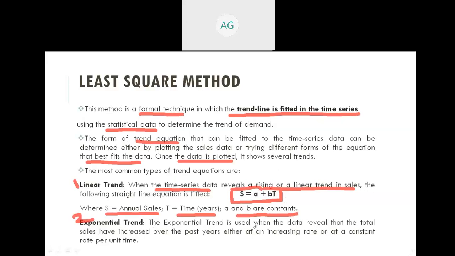The exponential trend is used when the data reveals that the total sales have increased over the past years, either by an increasing rate or at a constant rate per unit time. An equation which satisfies this is considered to be the exponential trend method. So these are the two methods which come under the least square method. So moving to the third method.